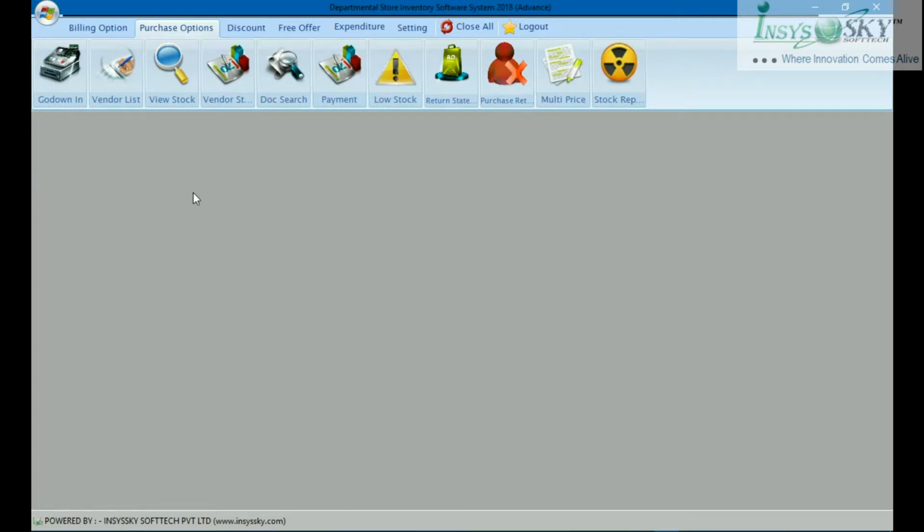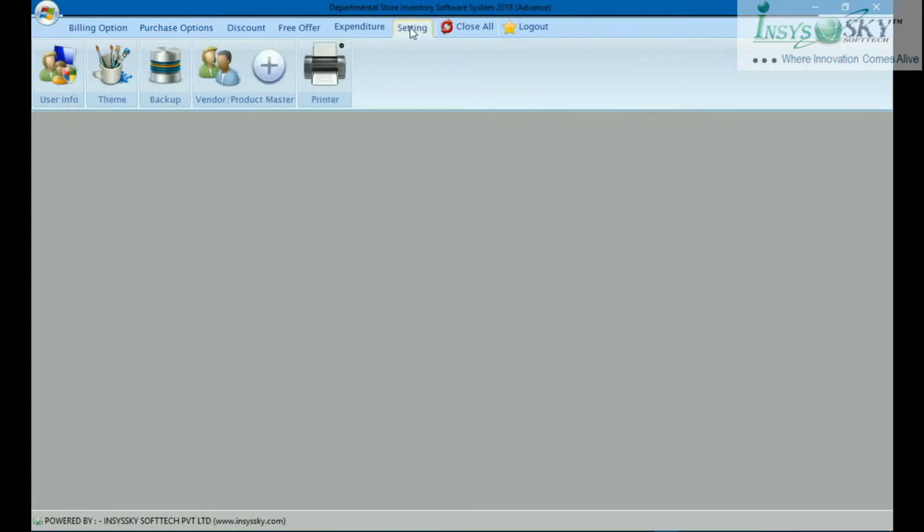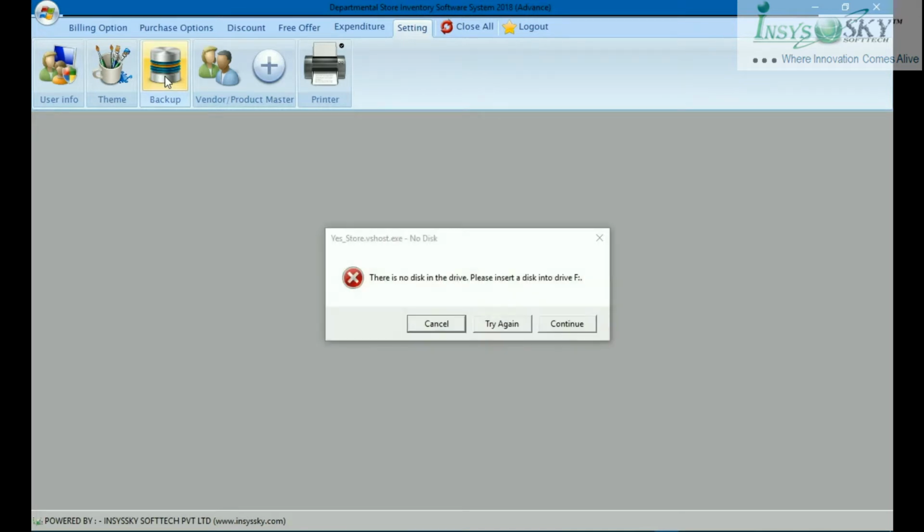If we use it only for one desktop, we can even back up the files every day whenever we need. You will see that later on. For example, in the setting part of this software, you can see backup. Whenever I click backup, it will do the complete backup and it will go directly to the pen drive.